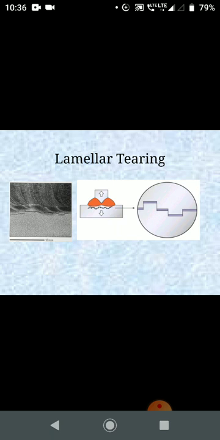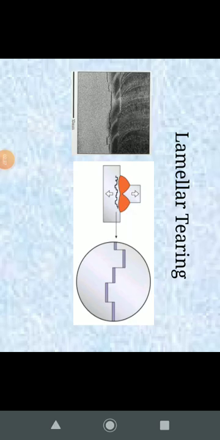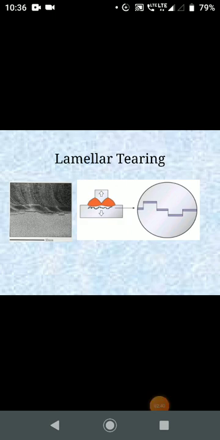In laminar tearing, the crack appears to be closely associated with the edge of the HAZ. The horizontal and vertical cracking of the base metal is a very typical feature of laminar tearing. The problem occurs particularly when making tee and corner joints in thick plates, such that the fusion boundary of the weld runs parallel to the plate surface.